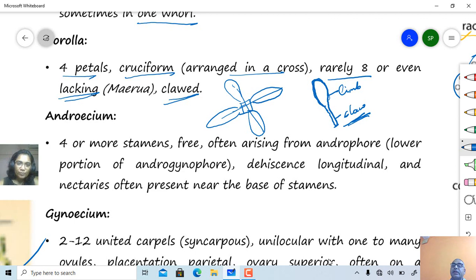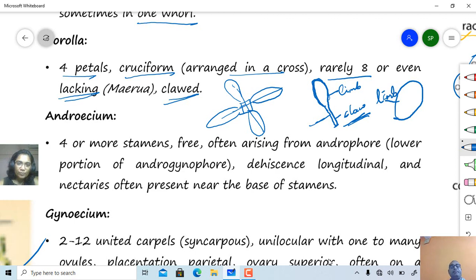So if such a claw is present in a petal, it is called a clawed petal. This one is called a clawless petal: the total part is the limb, and the claw or stalk is absent.